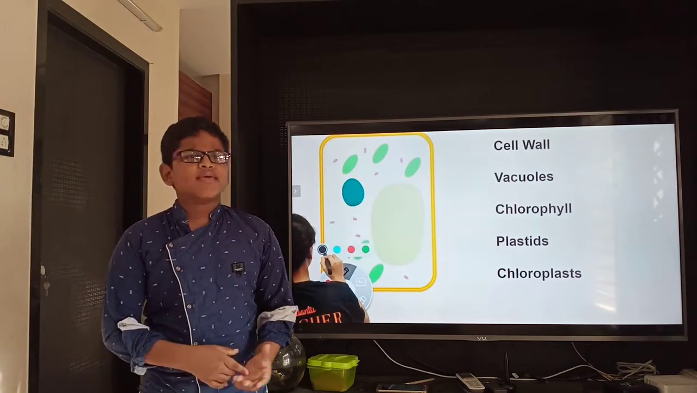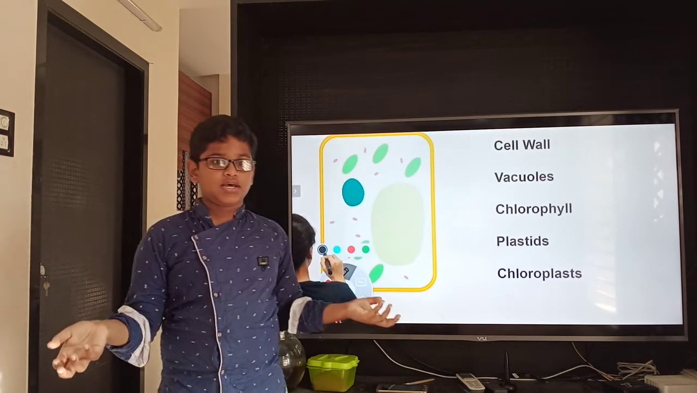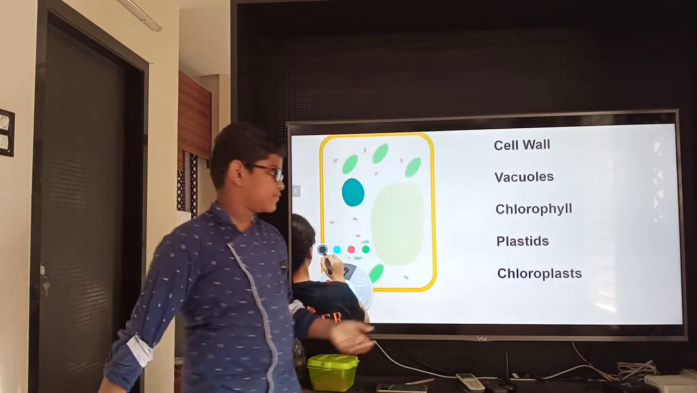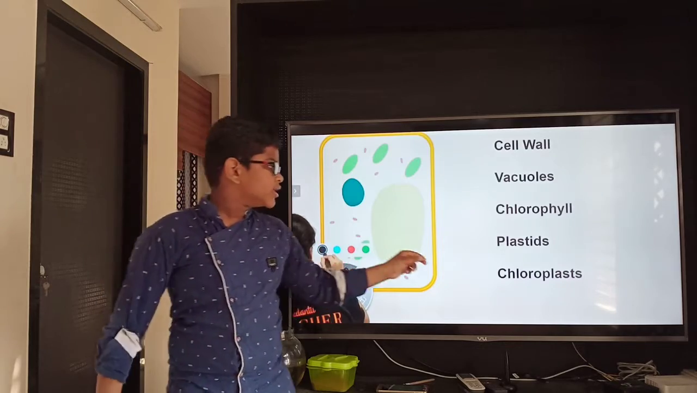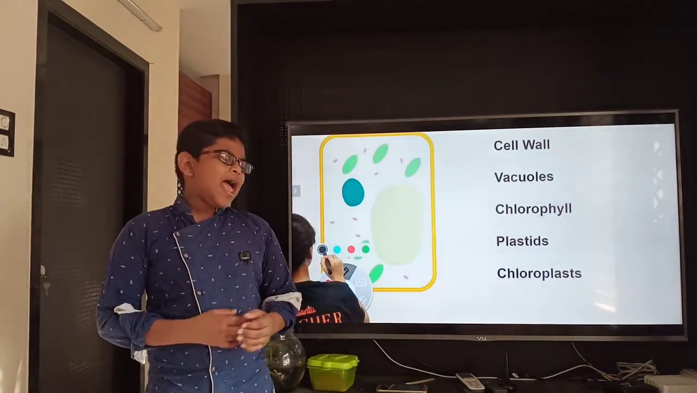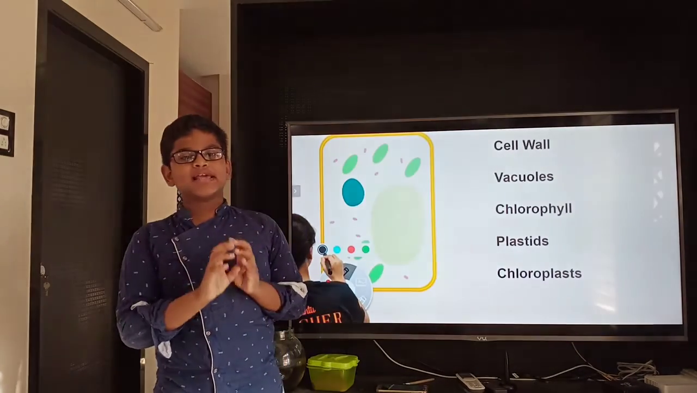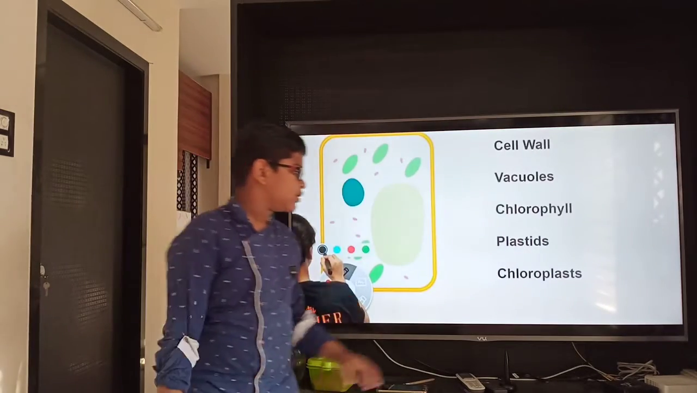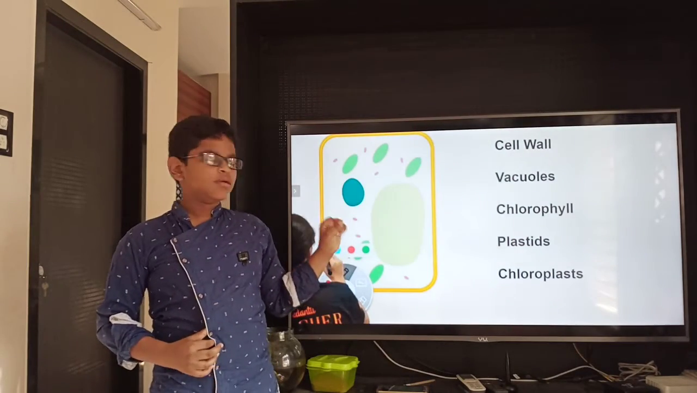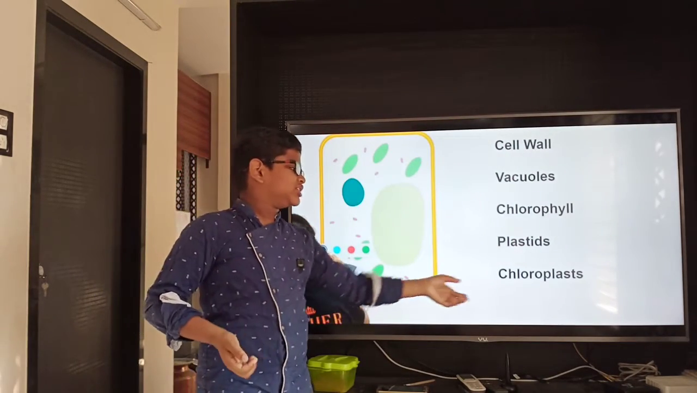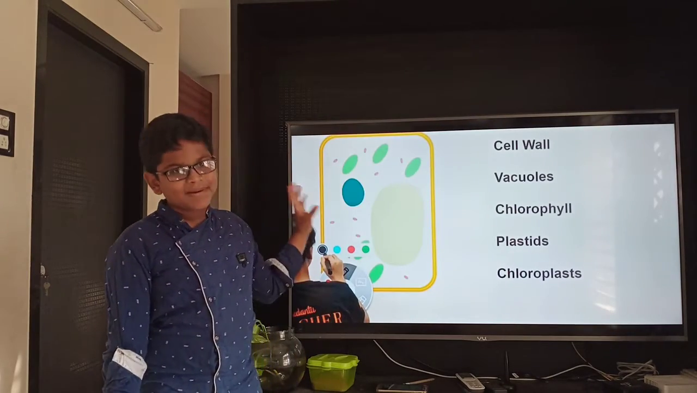You can observe some plants whose leaves are yellow, and red also. When plastids contain another pigment, not green, then the leaves get another color, not green. If plastids contain only chlorophyll, that will be called chloroplasts. That's chloroplasts. Now this is about the plant cell.